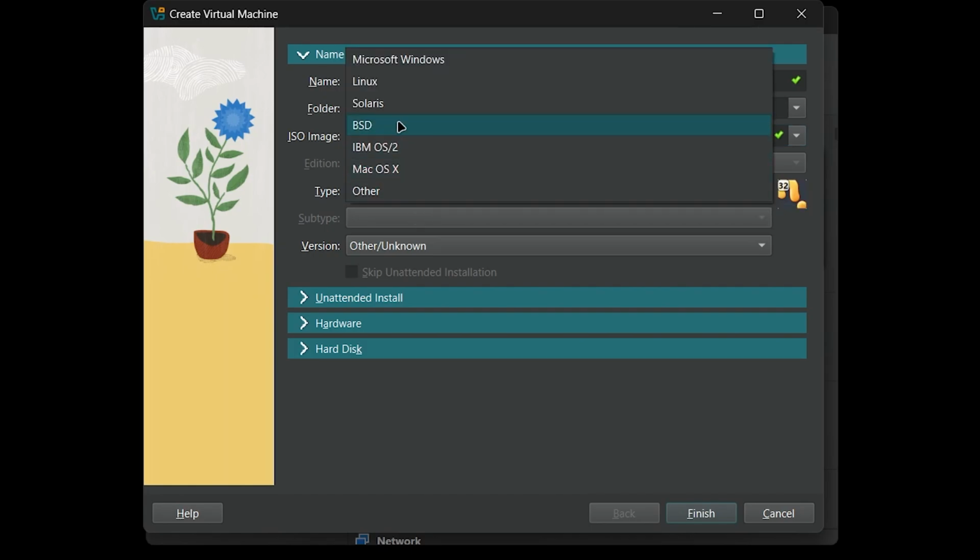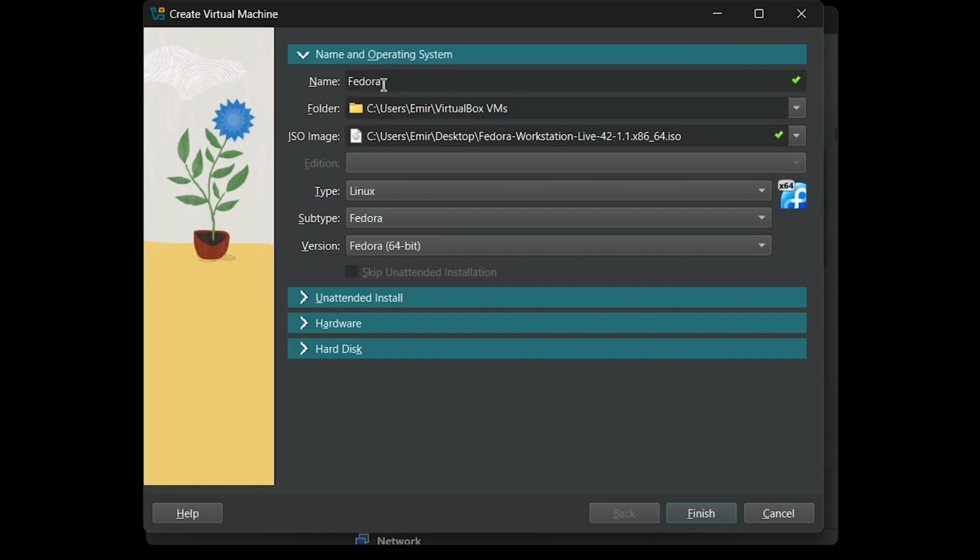Select the type as Linux. I am using 64-bit, but if you have 32, then choose the 32-bit option.